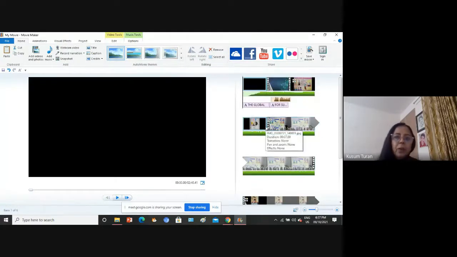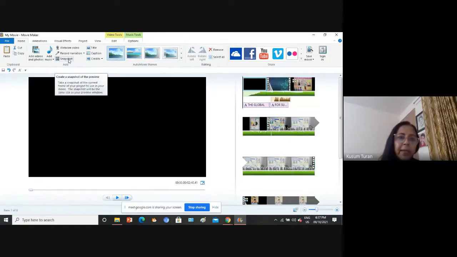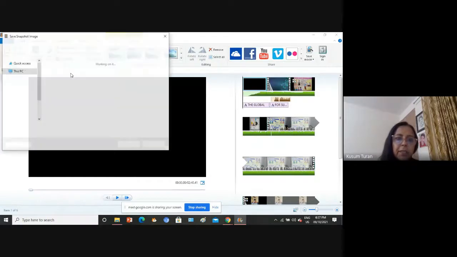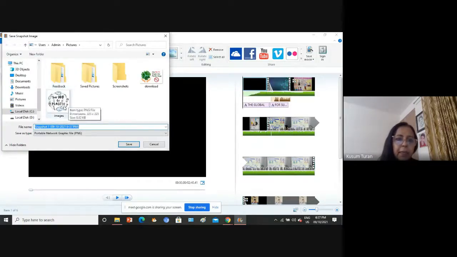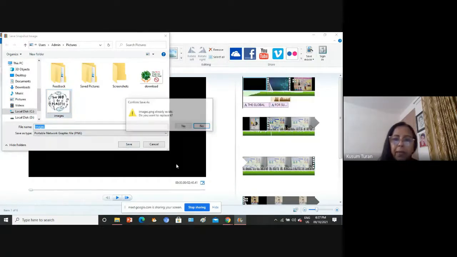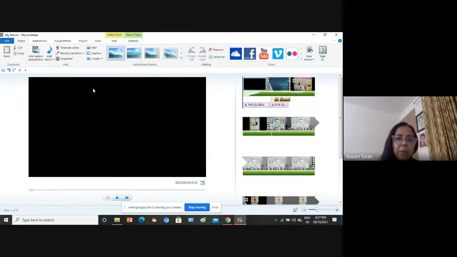Now coming to credits and snapshot. These are the options where you can take a snapshot of any screen and bring it here. You can just try this out. Snapshot is more like an image saved on your system. Credits and the end now.